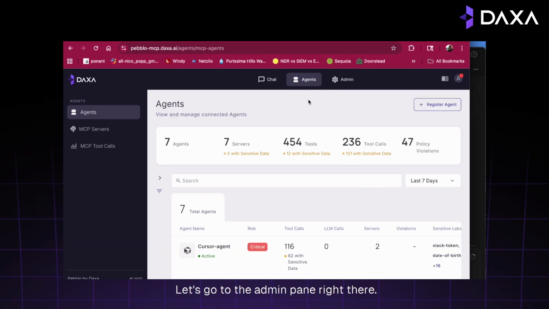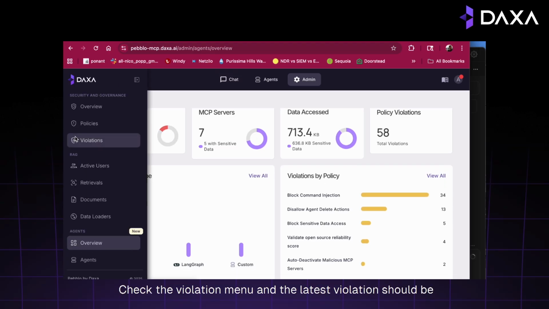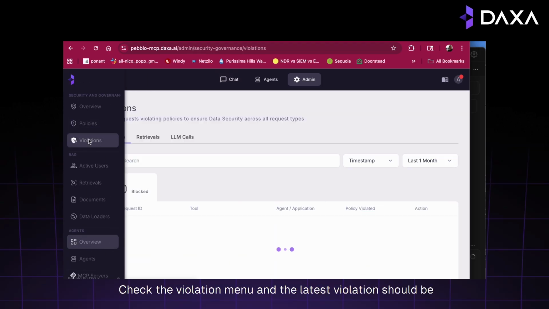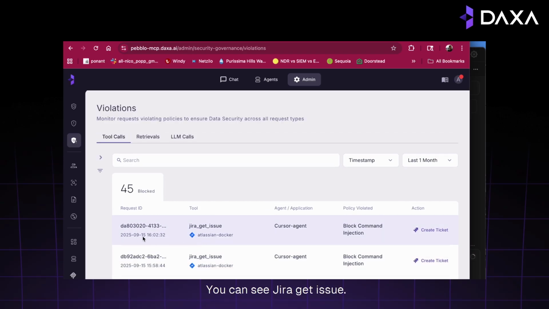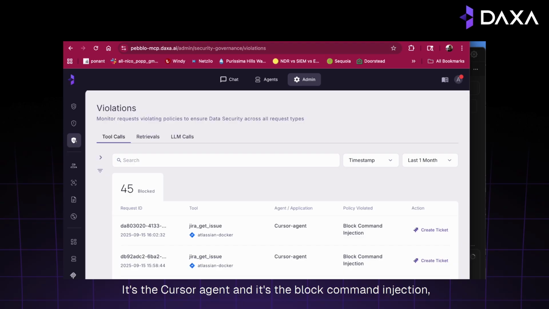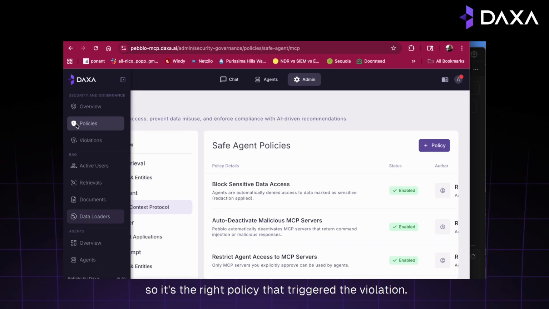In fact, let's go to the Pebblo admin console and let's log in as the admin. Let's go to the admin pane right there. Check the violation menu. And the latest violation should be ours. You can see Jira get issue, it's the Cursor agent, and it's the block command injection. So it's the right policy that triggered the violation.